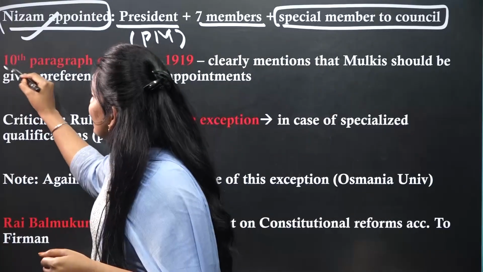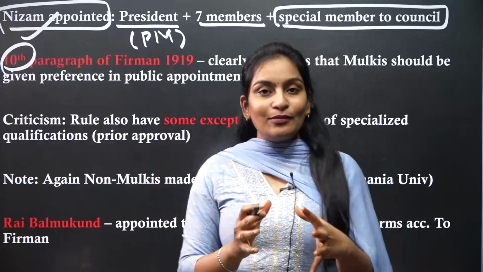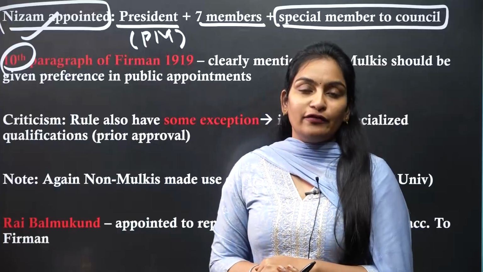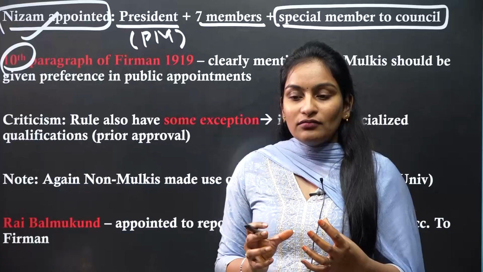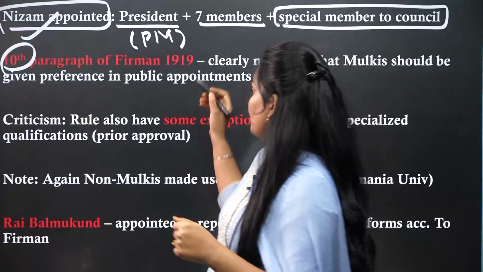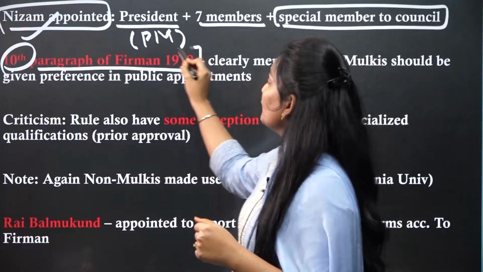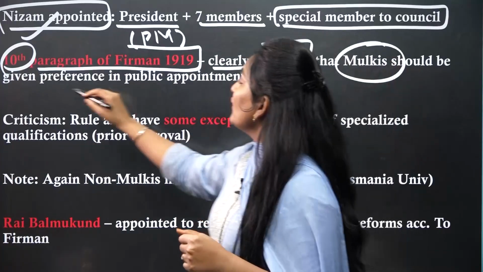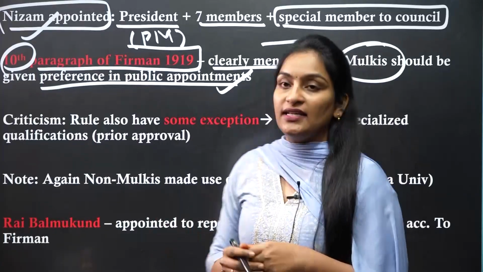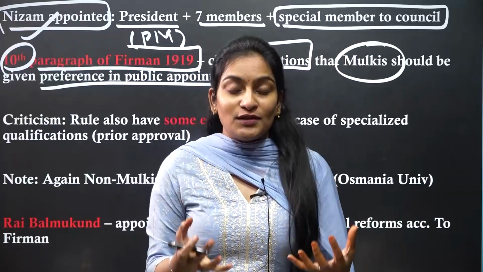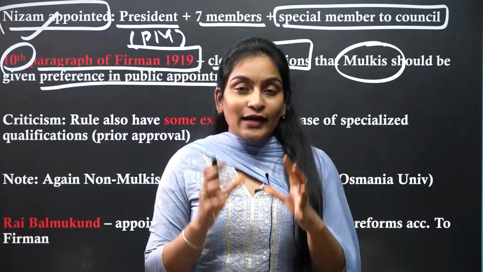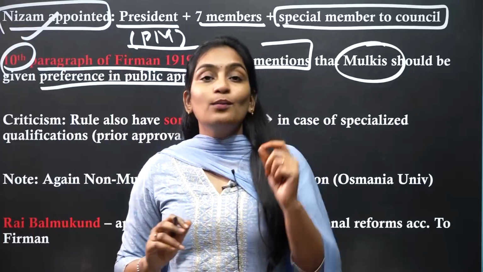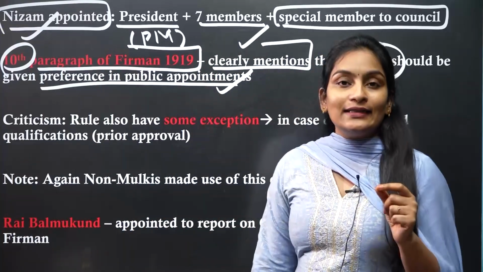So in this farman, whatever we have talked about now, November 17th, 1919 issue chesina farman lo 10th paragraph lo something, there is a definition related to the Mulki. Yes, the 10th paragraph of the farman of 1919 clearly mentions that Mulkis should be given preference in public appointments. Whenever there are government jobs, it clearly mentions that the priority or the preference has to be given to whom, Nana? It has to be given to the Mulkis. So that is why Farman 1919 is important.